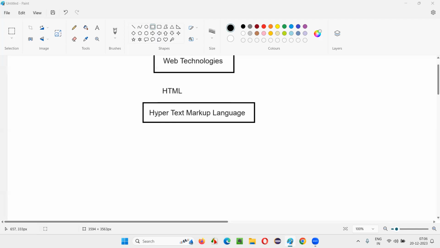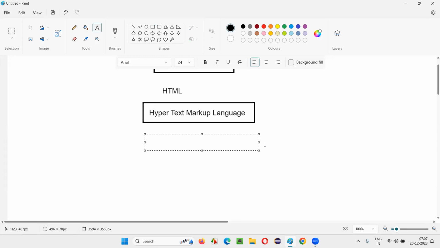Fine, let's move ahead. HTML. Here H stands for hyper, T stands for text, M stands for markup, L stands for language. Four words are there in this full form of HTML. Let me first understand why HTML, or what is the purpose of HTML, why we are learning HTML.